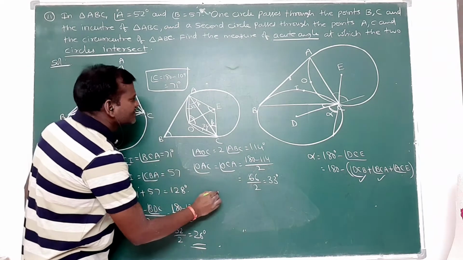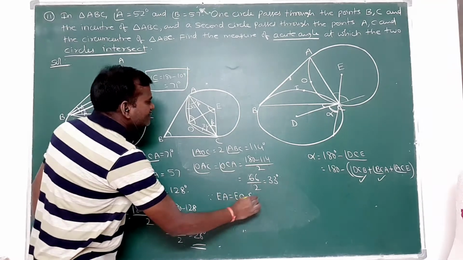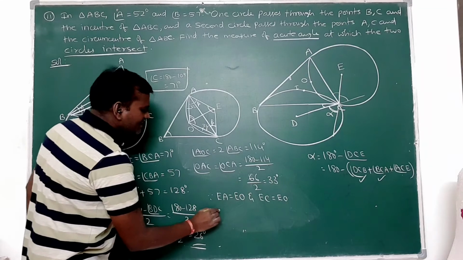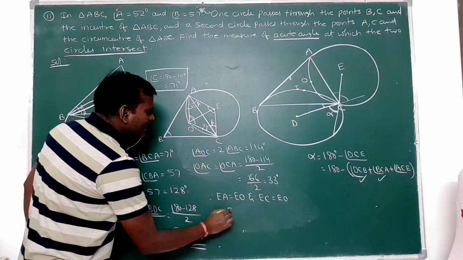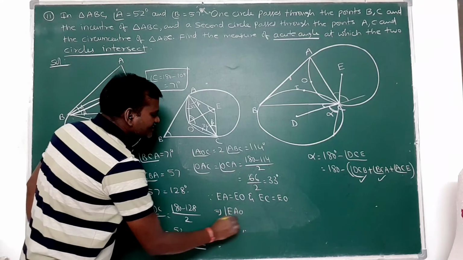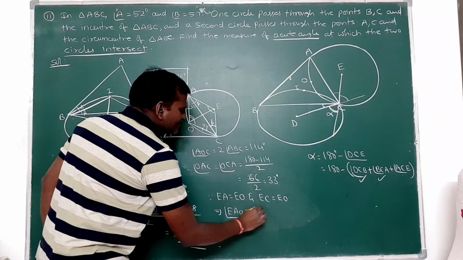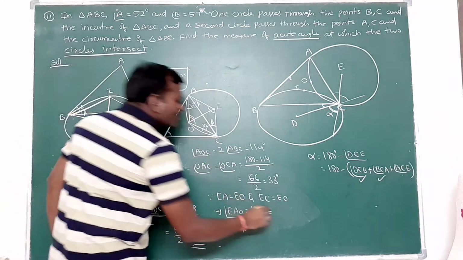Since EA is equal to EO and EC is equal to EO, this implies that angle EAO is equal to angle AOE, which is also equal to angle ECO. Am I right?